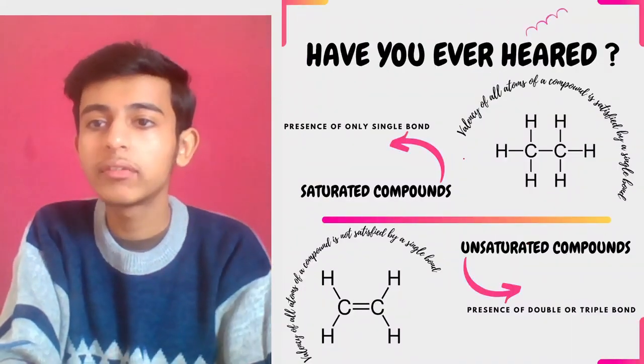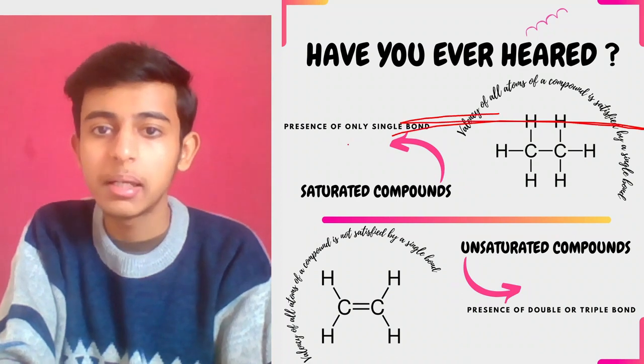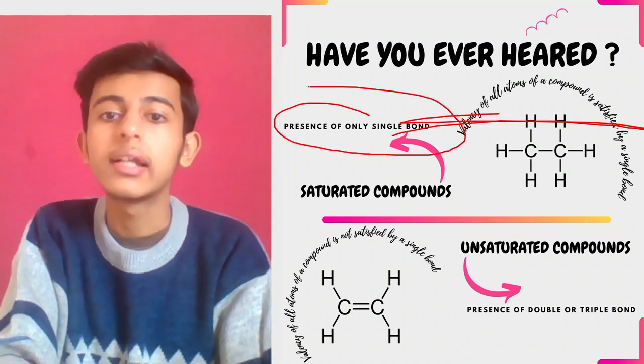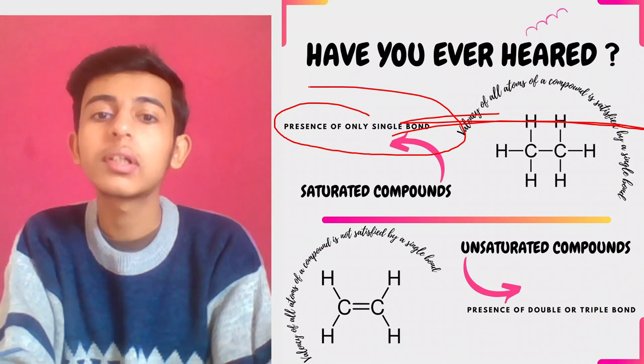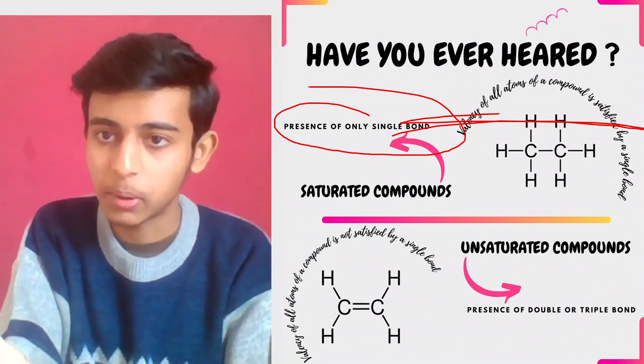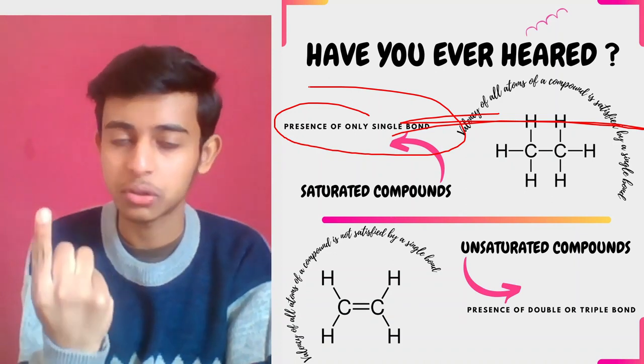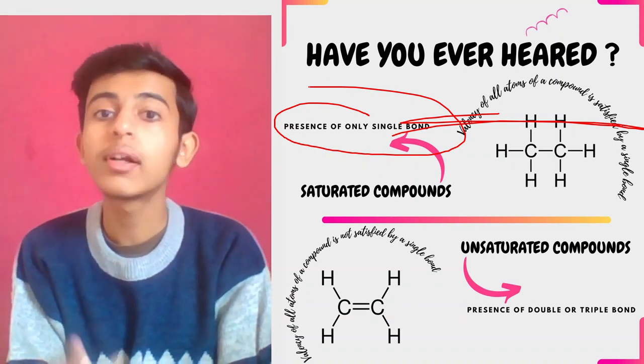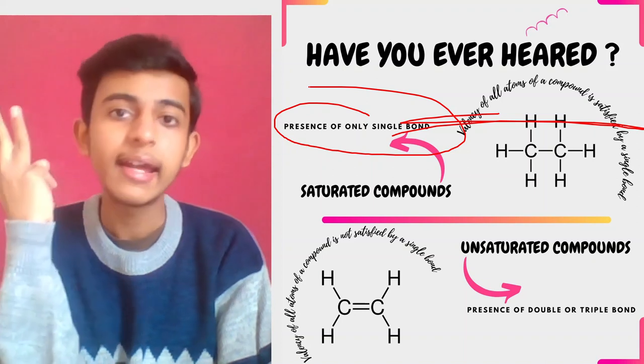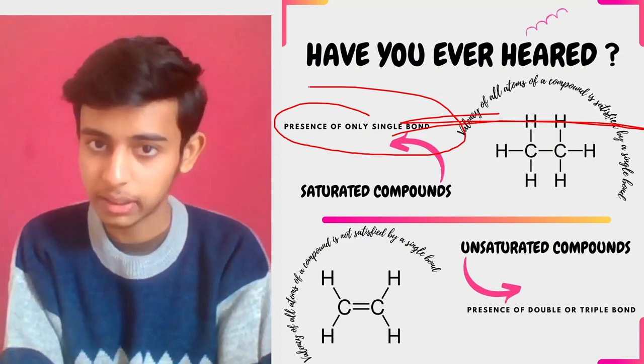Okay, now have you ever heard about it? Just tell me. Presence of only a single bond. See, now we are talking about single bond, double bond, and triple bond. Single bond means where only one pair of shared electrons is there, right? Double bond where 2 pairs of electrons are shared, and triple bond where 3 pairs of electrons are shared.